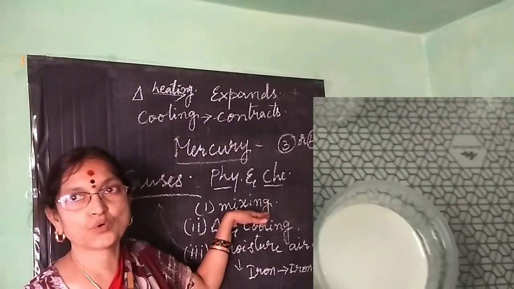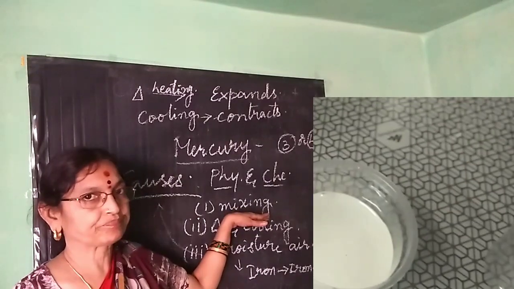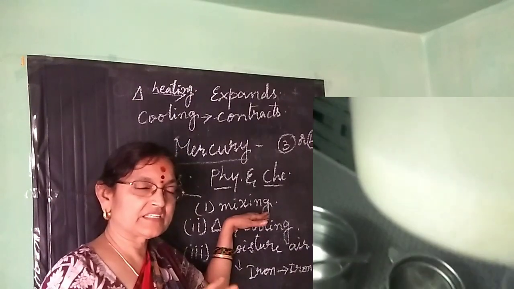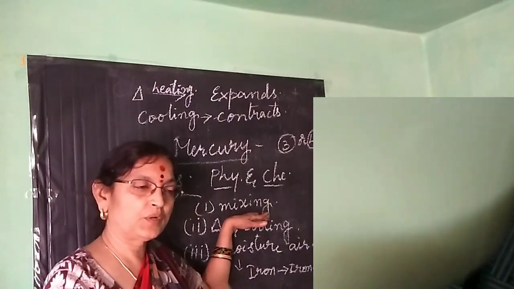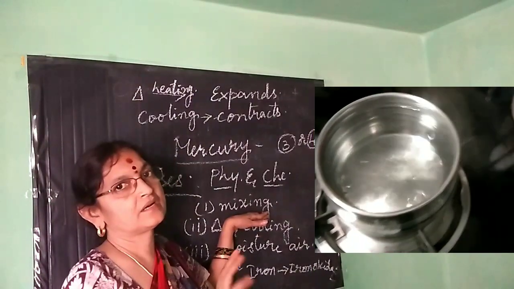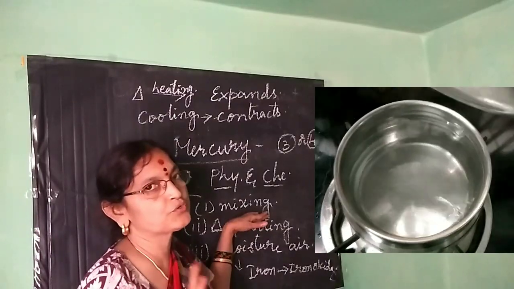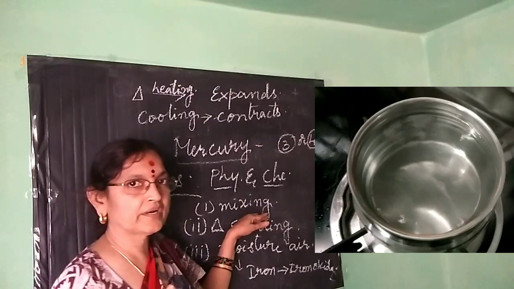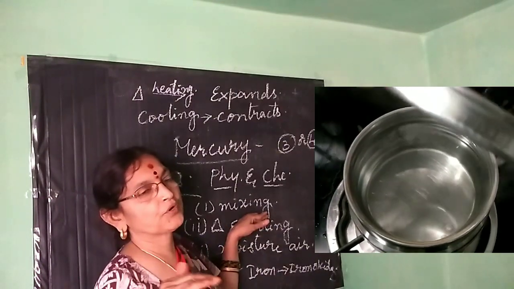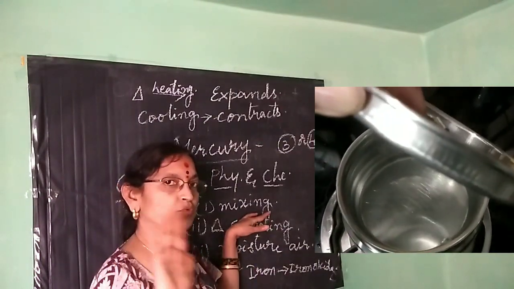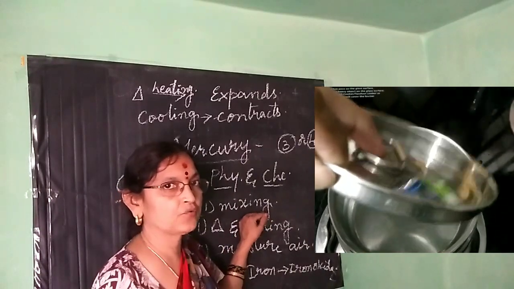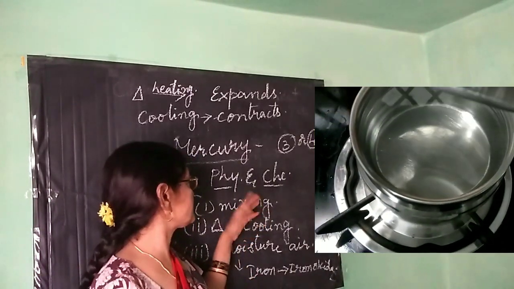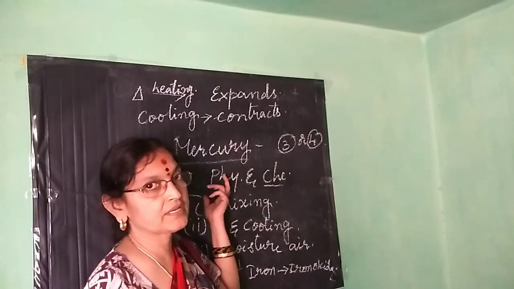For example, you want to prepare a sugar solution. When you take one glass of water and mix sugar, it dissolves and occupies the spaces between the water molecules, and a sugar solution forms. Same way, a salt solution. When you heat it, the water evaporates into water vapor. When it touches a cool surface, you get water again, and what is left over in the bowl? The sugar. So this is an example of mixing for physical change.